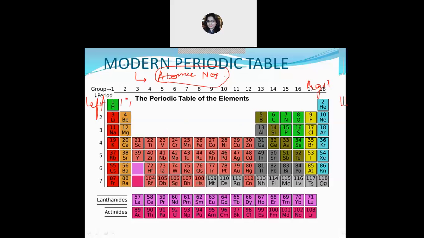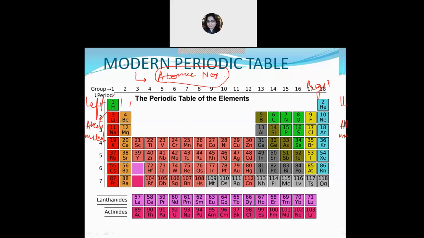Group 1 consists of hydrogen, lithium, sodium, potassium, rubidium, cesium, and francium. These are known as the alkali metals.